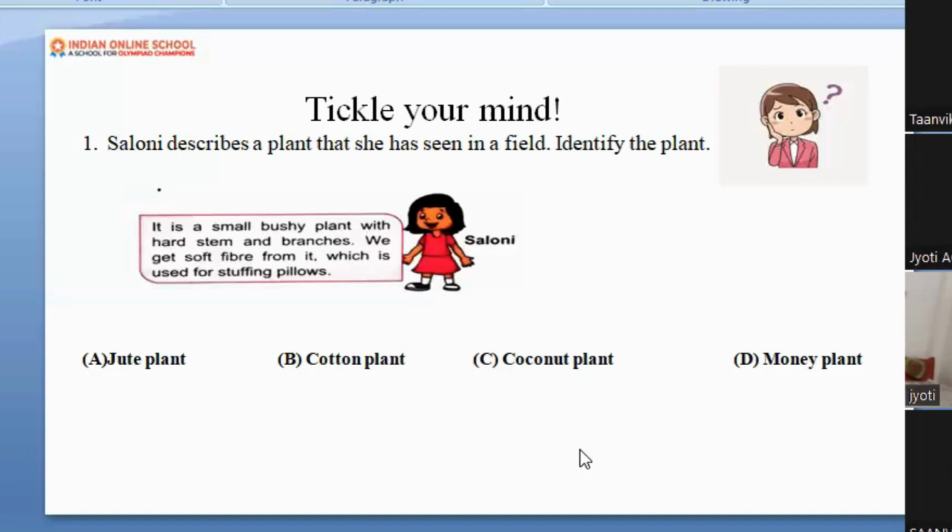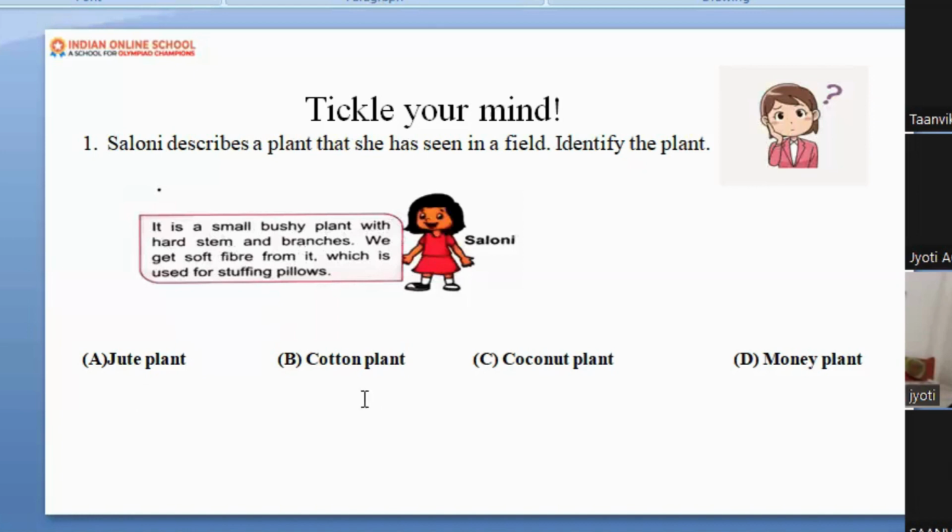Jute. Which one? What is the answer in this case? Let me read one more time for you. Should I read one more time? Yes, listen carefully, Tanvika. It is a small bushy plant with a hard stem and branches. We get soft fiber from it, which is used for stuffing pillows.